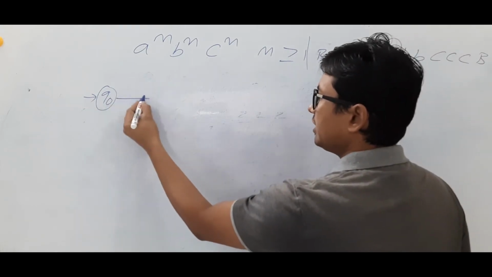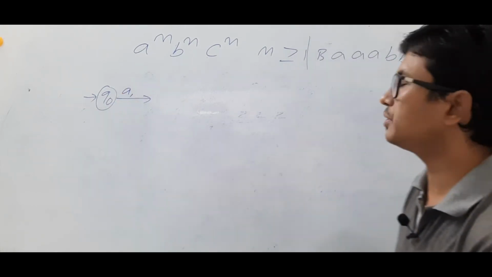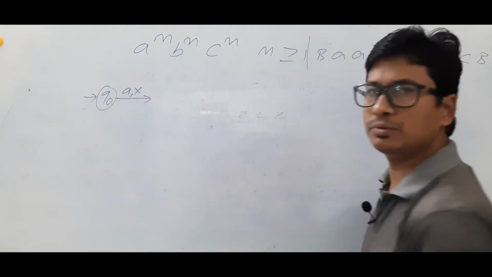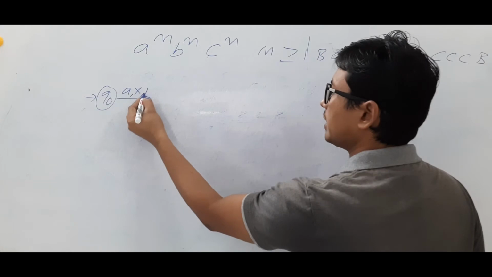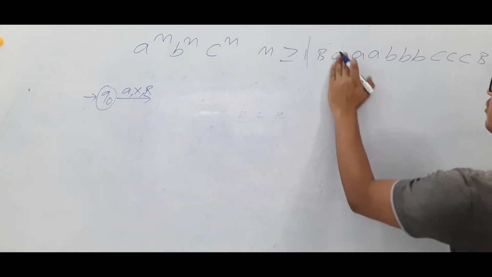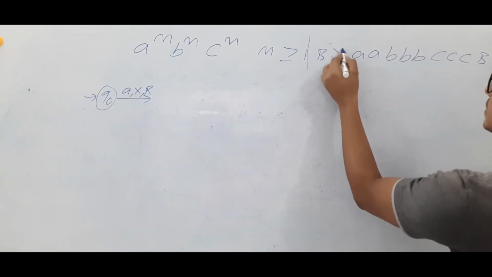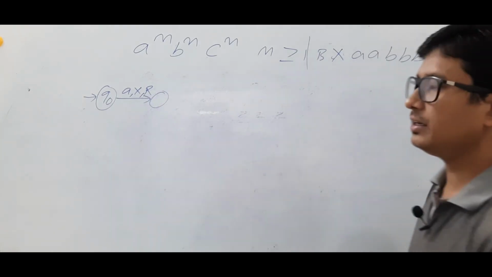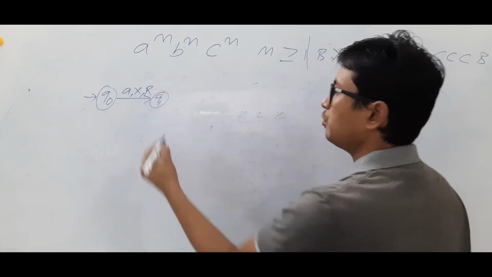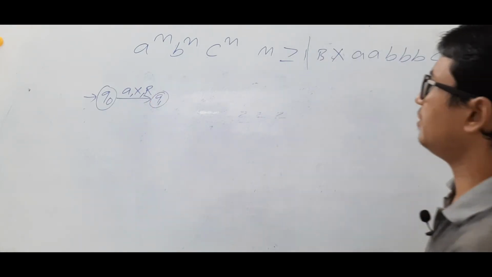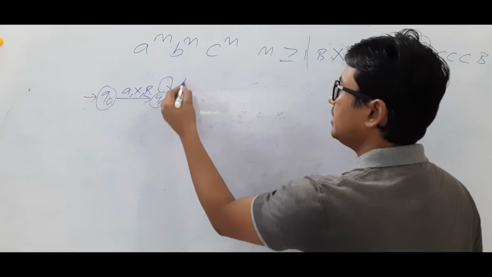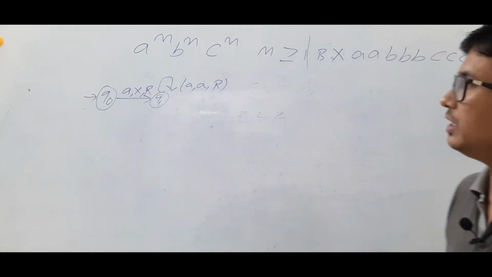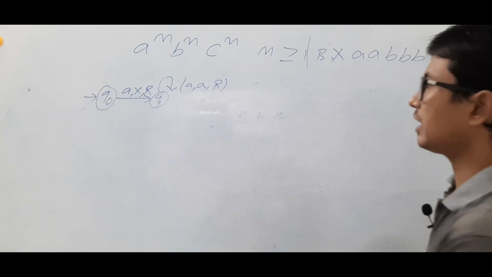If I find an A, what should I simply do? I should mark it as X and move to the right. So I am modifying this A to X. Now, what can I find in state Q1, because I am moving to the state Q1 also. In Q1, I can find any number of A's, then what should I keep? I should keep it as A only and keep on moving to the right.